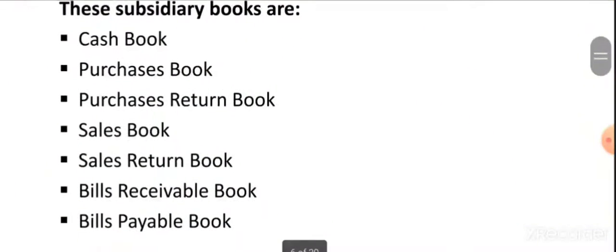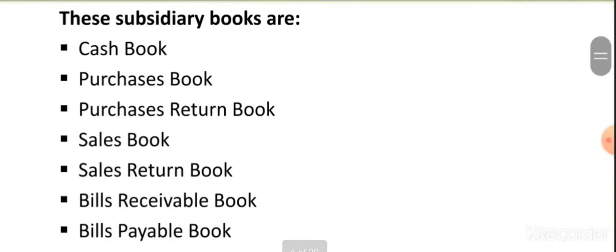The subsidiary books of accounting most commonly used are the cash book, purchase book, purchase return book, sales book, sales return book, bills receivable, and bills payable. In the cash book we will enter all the transactions which are of the nature of cash or bank. In the purchase book we will enter all transactions related to purchase. If our company buys some goods, we will enter it in the purchase book.